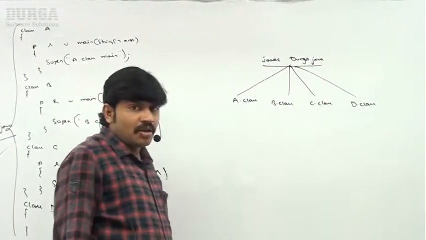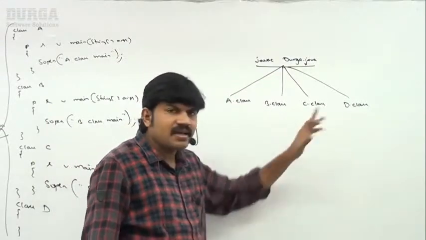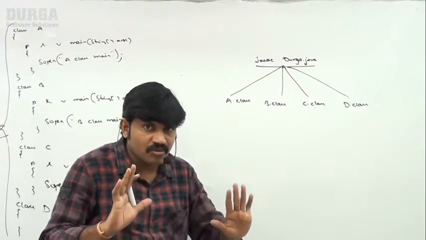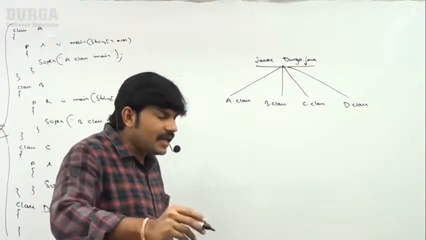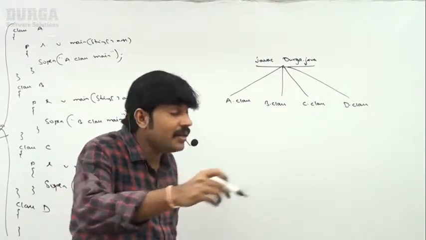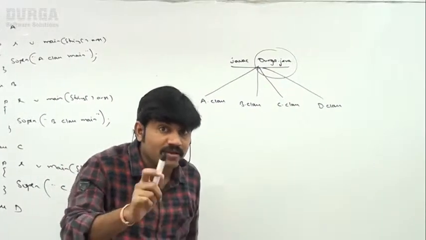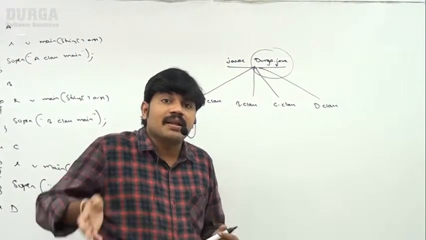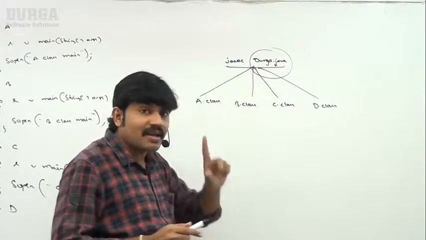So total, how many classes are going to be generated? A.class, B.class, C.class, D.class. 4 classes are going to be generated. Okay. Now, observe that we can compile a Java source file, a .java file. But we can run a Java class file, not a program, a Java class file.